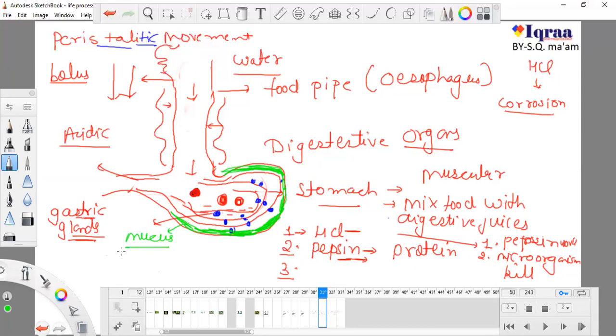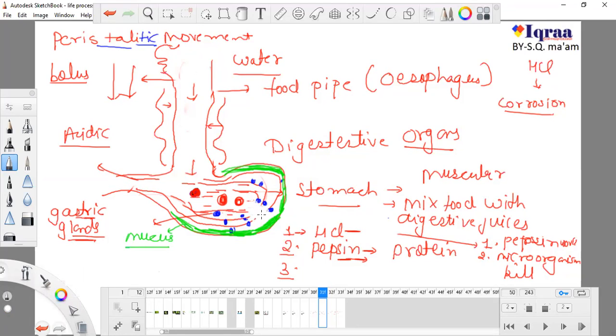When there is a huge amount of acid in our stomach, then, although acid is useful for us, it can corrode our stomach. It can digest the walls of the stomach, because it is produced in a concentrated amount and it is a very strong acid.